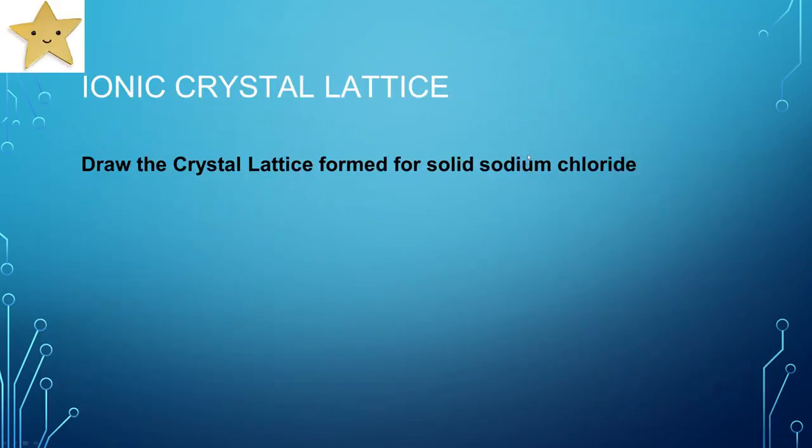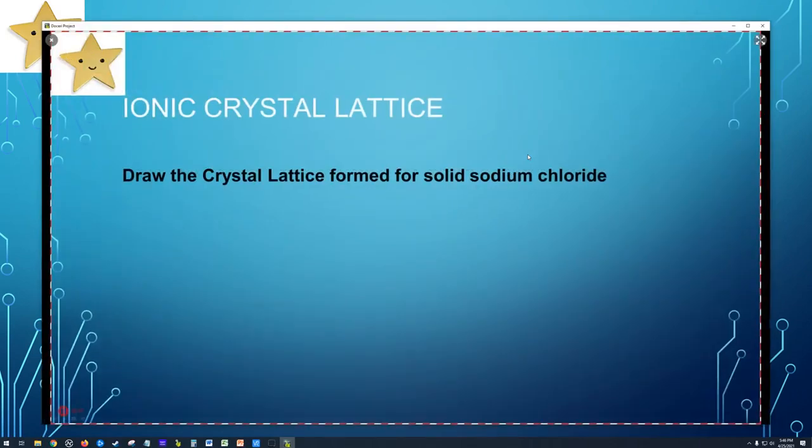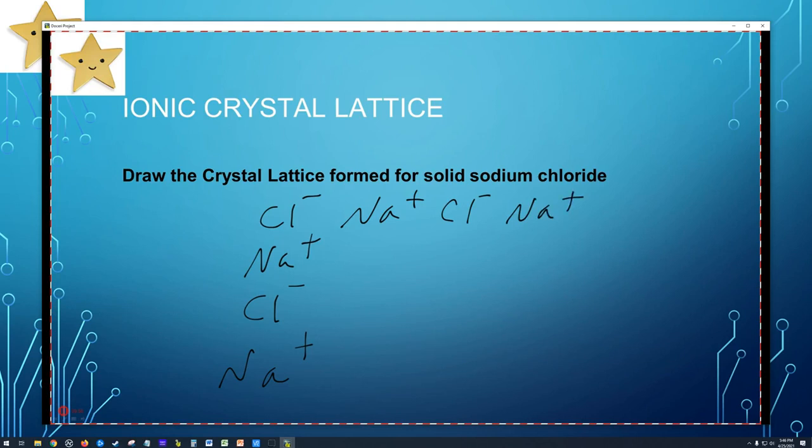Okay, let's draw the crystal lattice for sodium chloride. So we're going to have sodium ions, and then alternating chlorine ions, and then sodium ions, and then chlorine, just alternating. And they're all packed together. We can just make this big enough to where it's complete but not overkill.